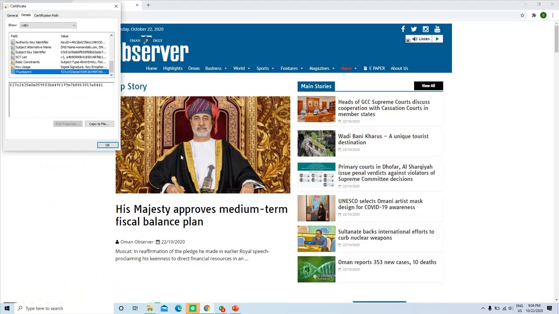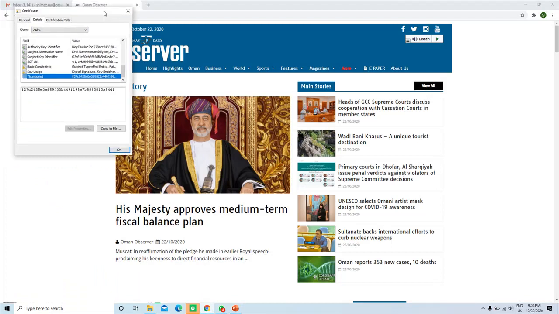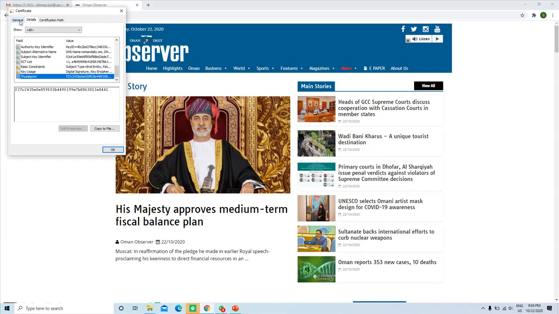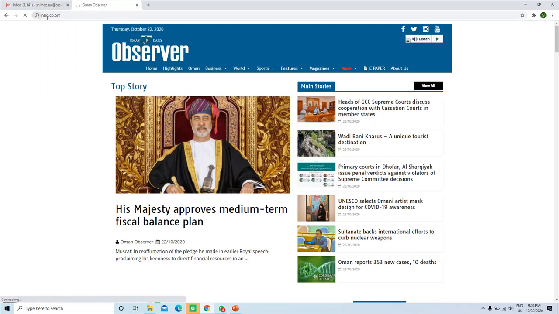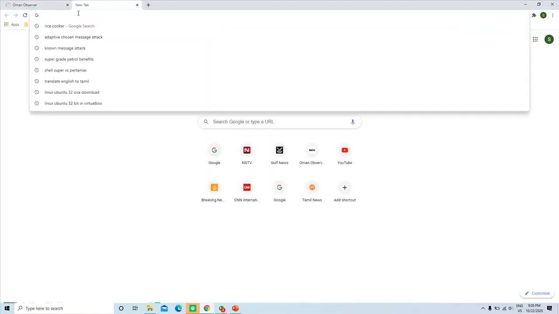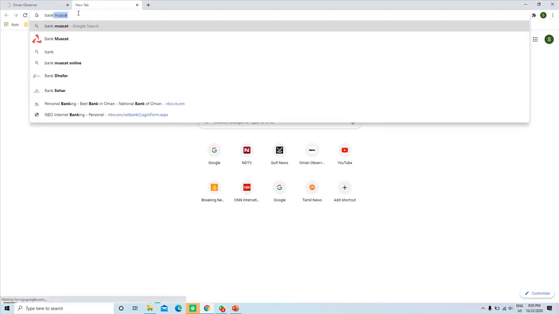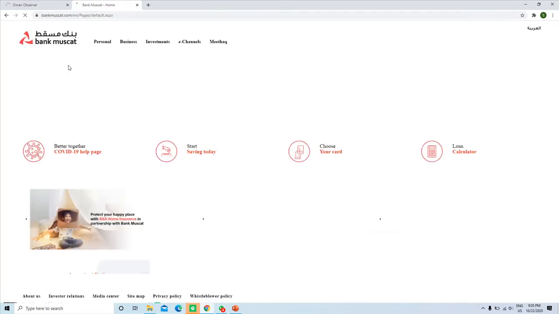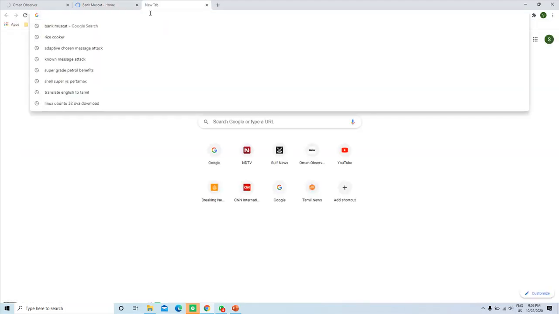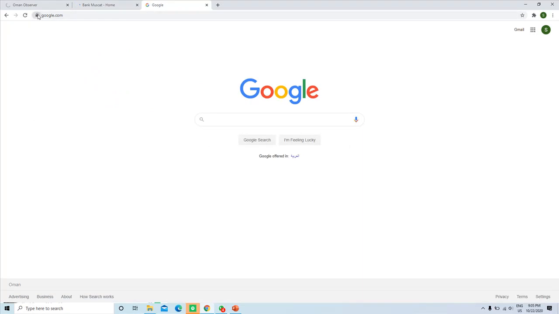So when you see the certificates, for example, this is the certificate for omanobserver.com, and let's say I go to Google.